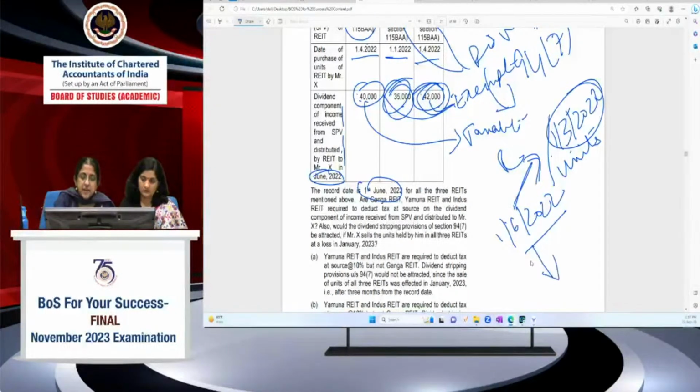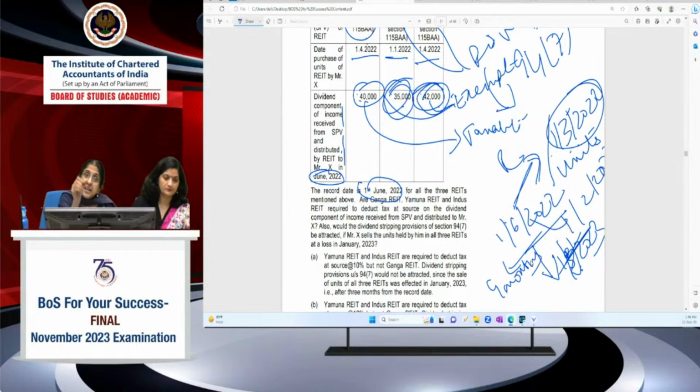And then within a period of 9 months thereafter, July, August, September, October, November, December, January, February, up to, sorry, I made a mistake, it's 1/2/2023, not 1/3. Within this time, within a period of 9 months, I'm selling the unit and I'm incurring a loss.